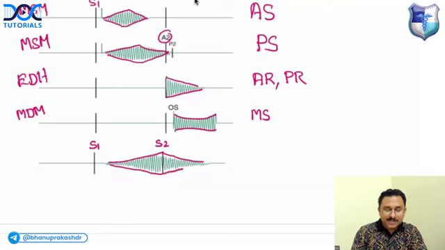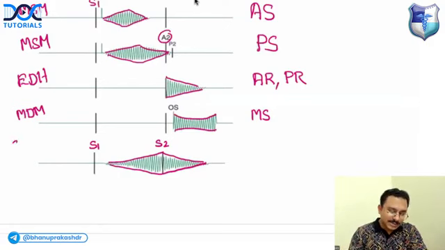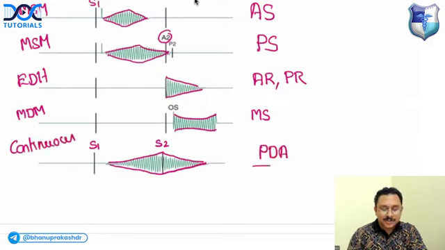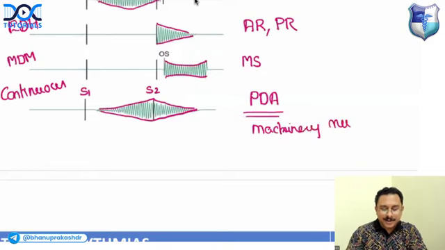Can you tell me what is this murmur, which is starting in systole? What is the name of this murmur? It starts in systole, peaks at the second heart sound, then extends into diastole. This is called a continuous murmur. Continuous murmur is seen in patent ductus arteriosus. So in patent ductus arteriosus, you get a machinery murmur.